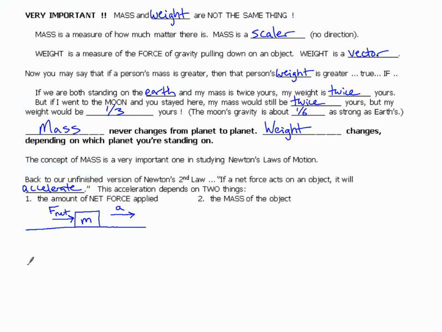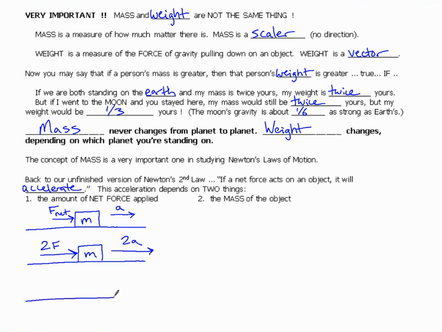Well, let's look at a couple other scenarios. We have the same surface, the same object, the mass is the same. This time, I am going to add twice the amount of net force. So twice the force this time that I did last time. What do we expect with the acceleration? If I push something with twice as much force, I expect it to accelerate twice as much.